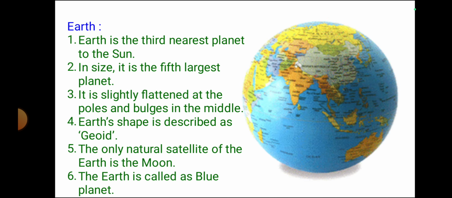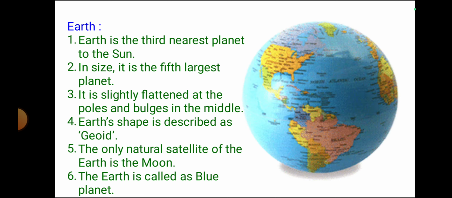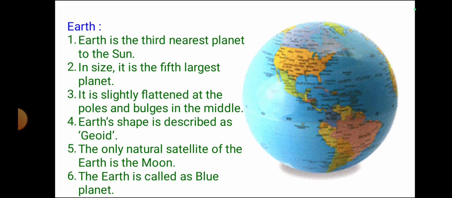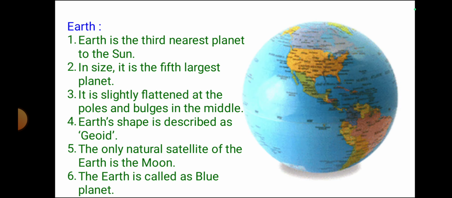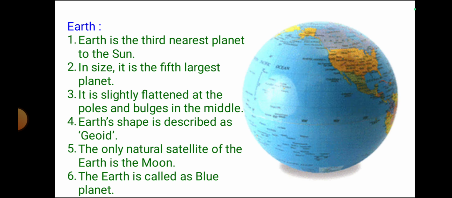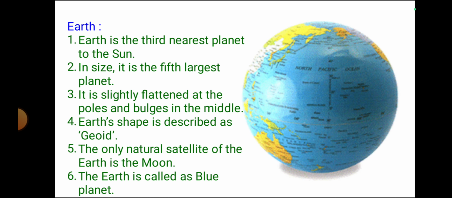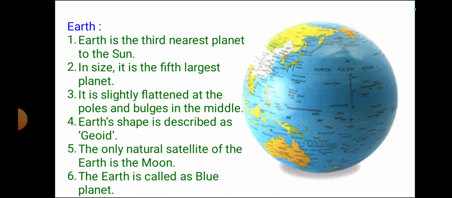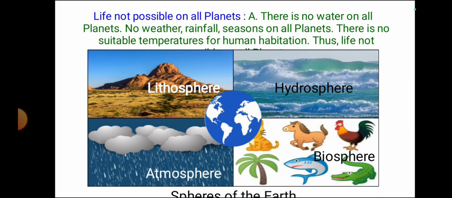The Earth is called the blue planet. And we can say so many things about the Earth. Earth is the only planet that has life. Earth is considered a water planet. So on the Earth we can see 4 types of spheres of the Earth.